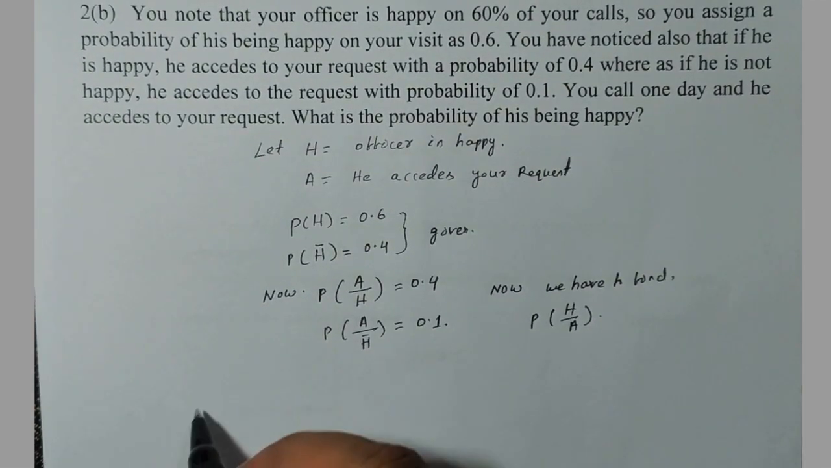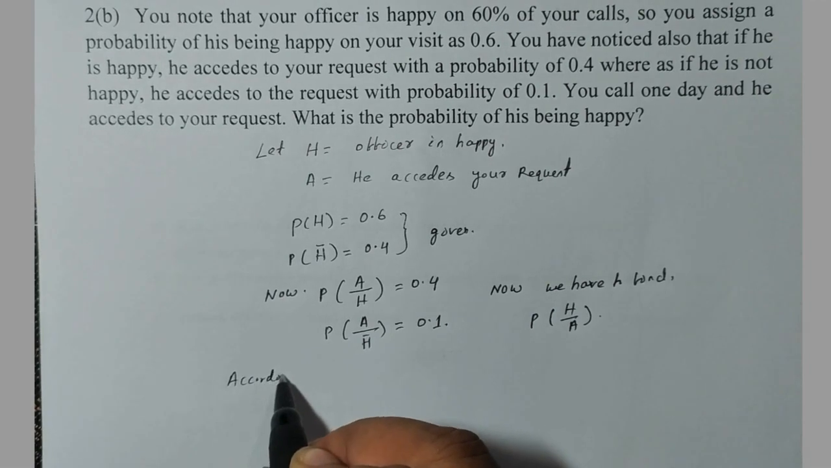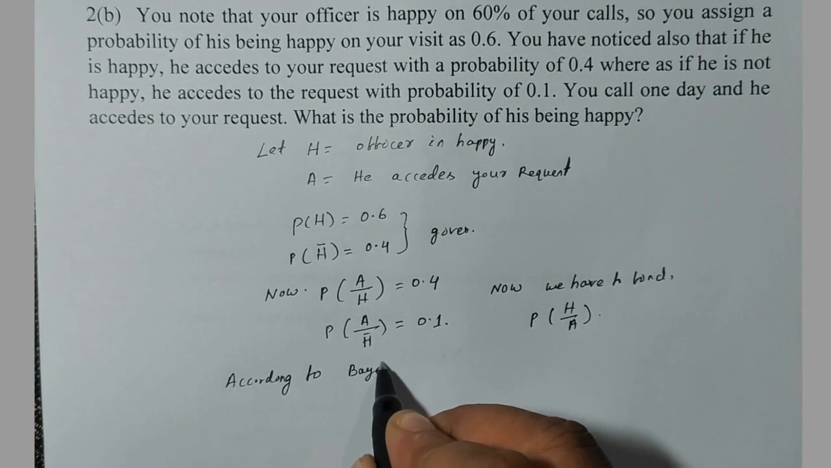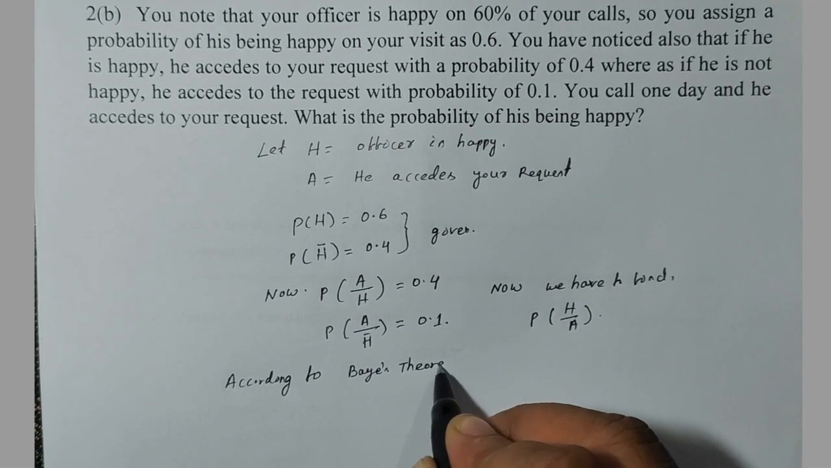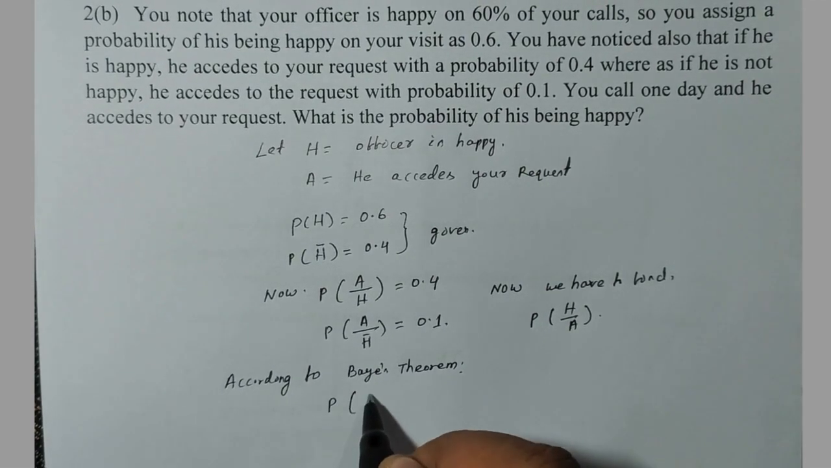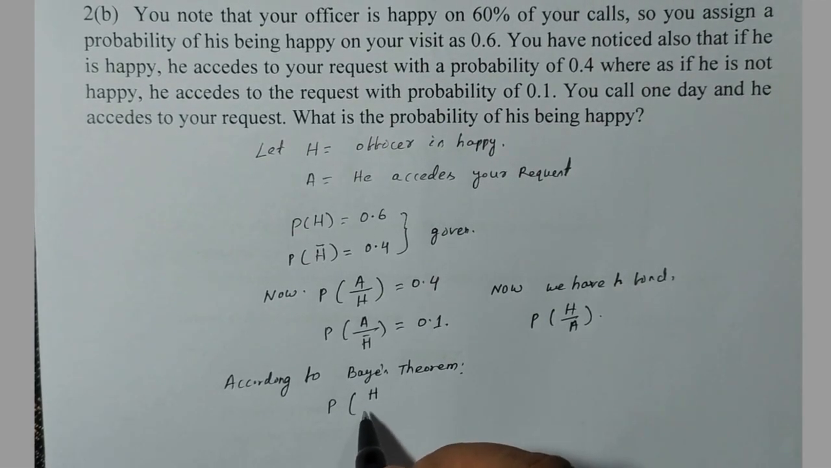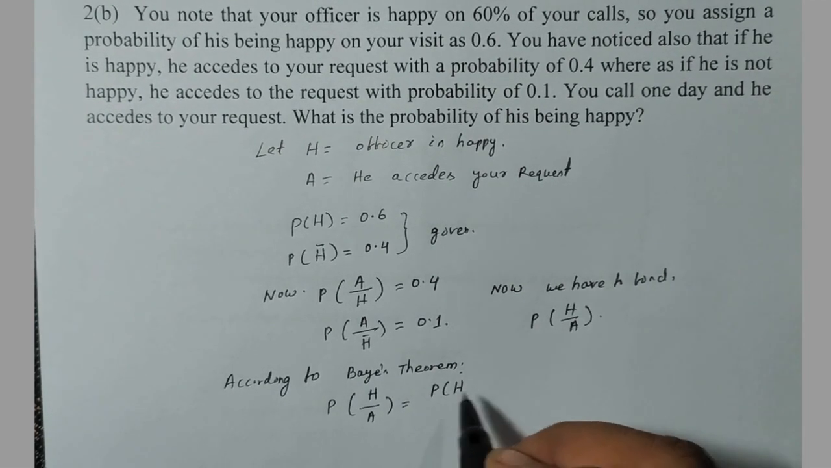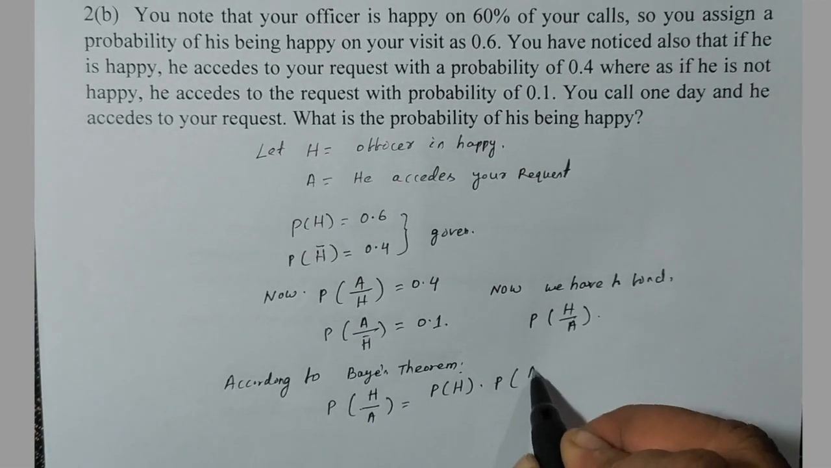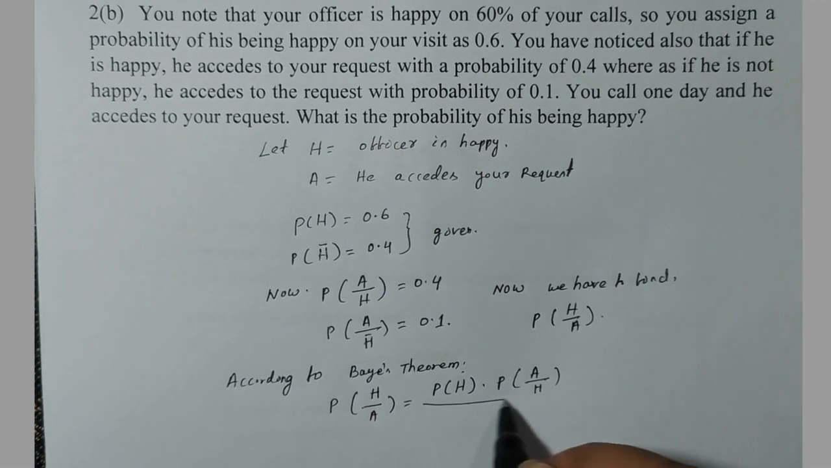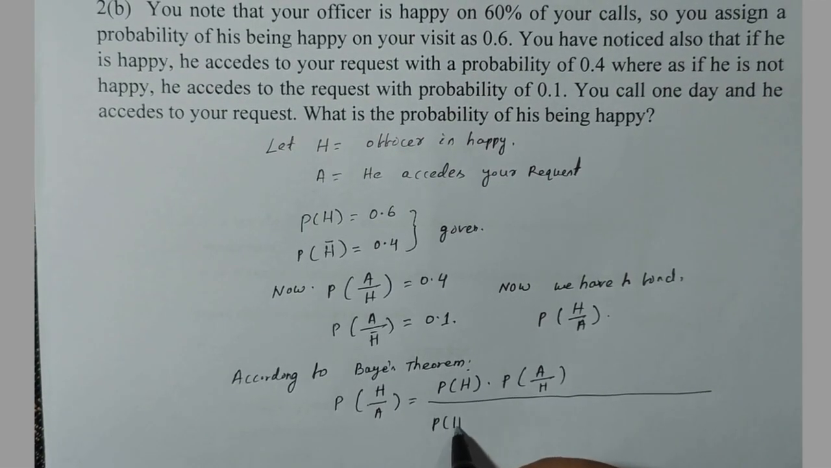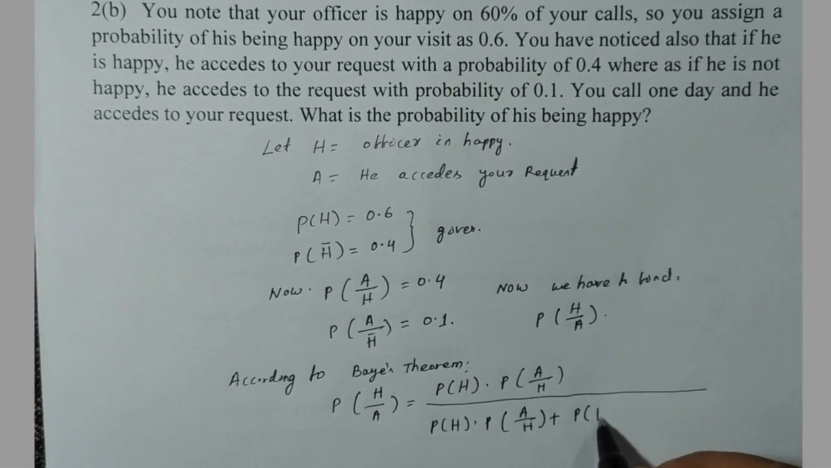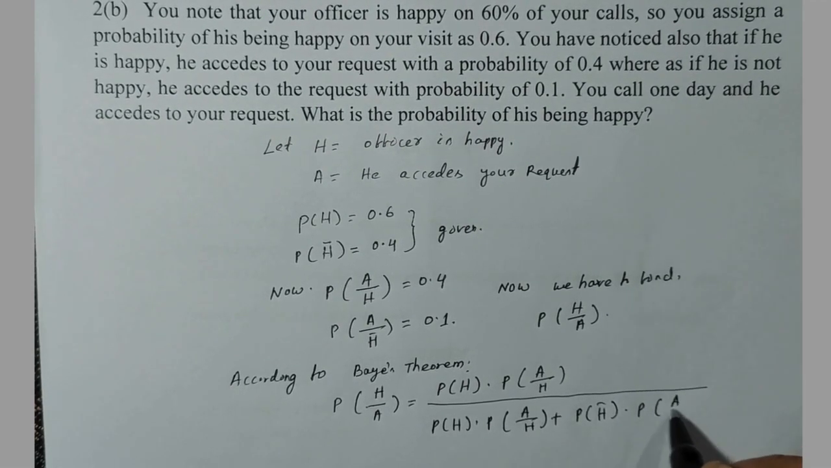So what will we do? You can write according to Bayes theorem, that is the probability of his being happy equals the probability of H into probability of A divided by H, whole divided by probability of H into probability of A divided by H plus probability of H bar into probability of A divided by H bar.